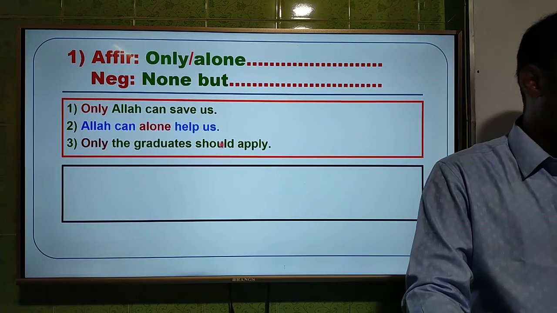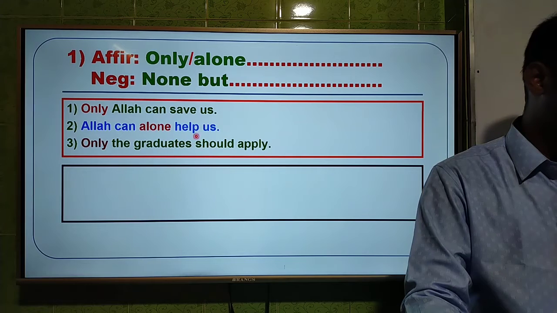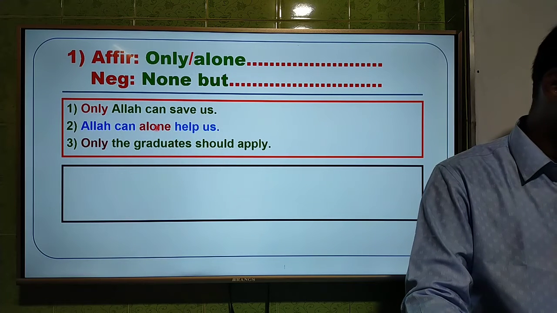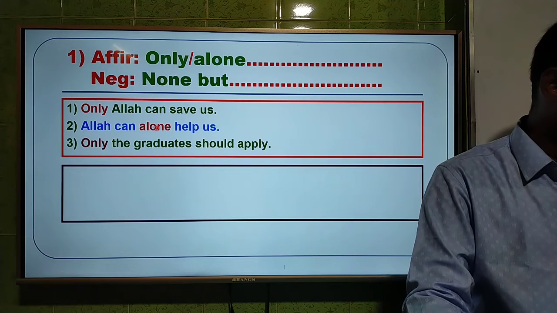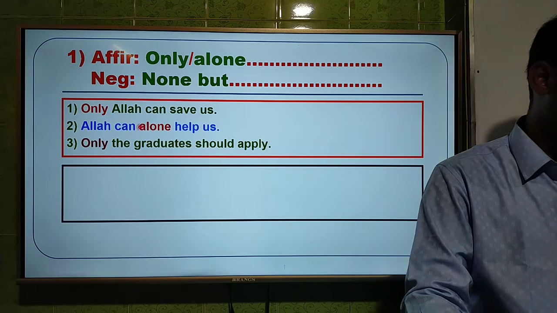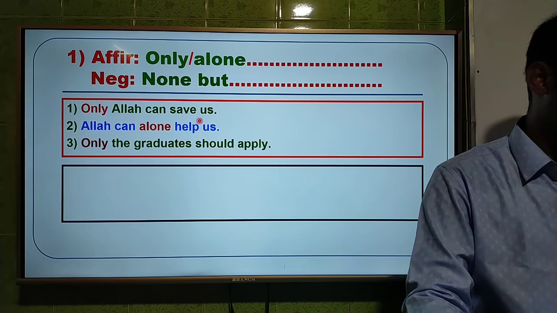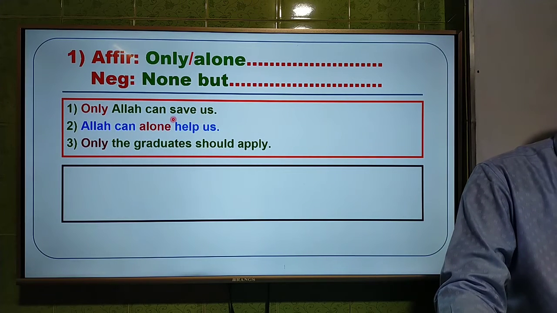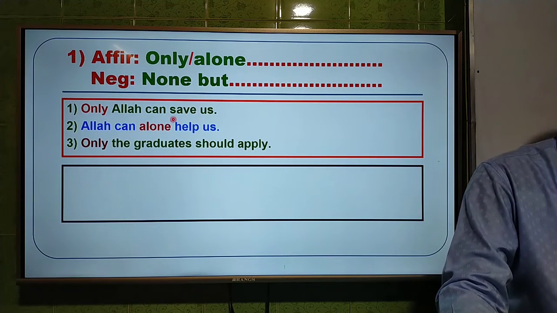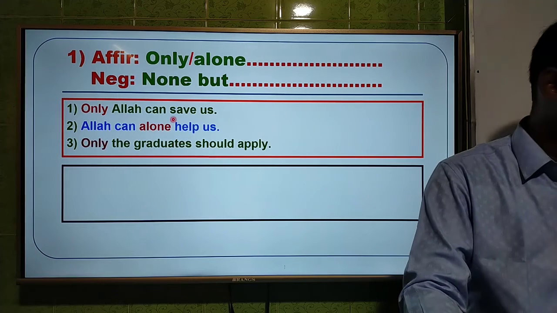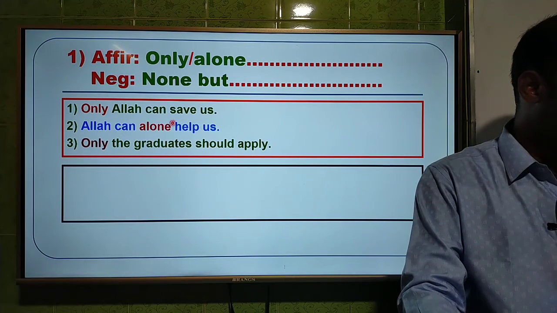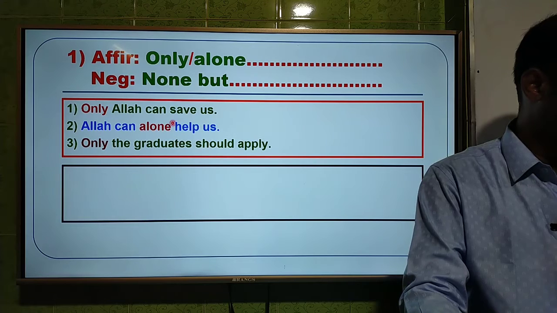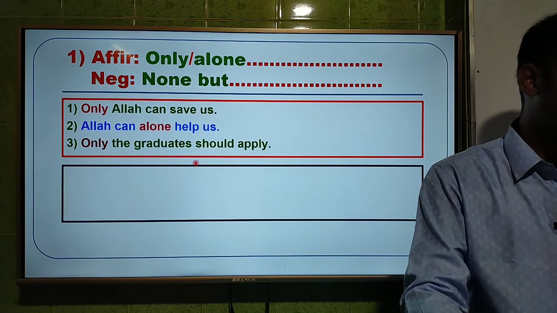Okay. Dear students, is there anyone to answer the first one? Those who have joined with me. First one, only Allah can save us. What will be the negative of this sentence? Is there anyone to answer the first one?